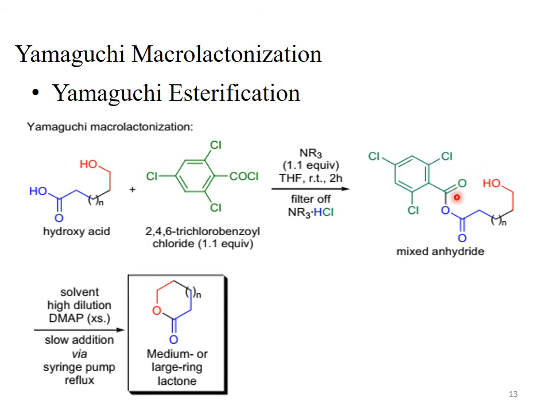Then the hydroxyl group becomes active and gives us a medium or large sized ring lactone. So the product obtained during this reaction is this cyclic lactone.